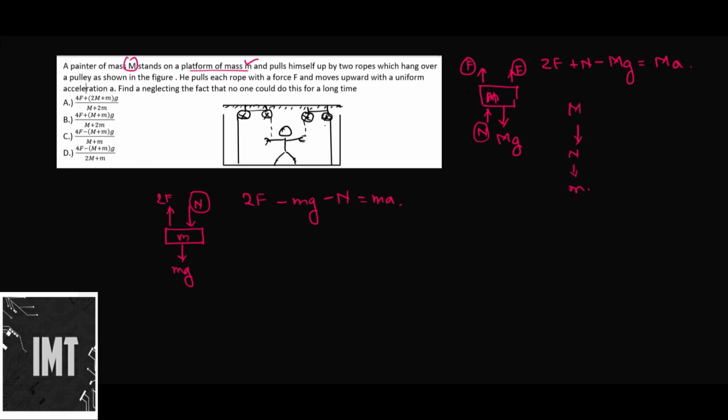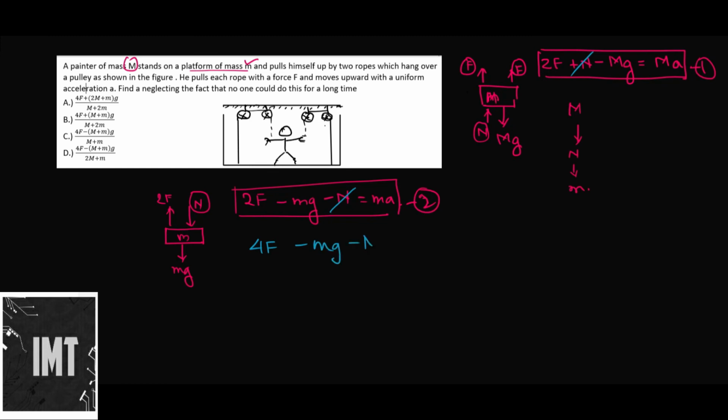Okay, so if we add up these two equations, equation 1 and equation 2, what do we get? So we get 4F. Minus N gets cancelled with plus N. We have here minus mg minus Mg equal to Ma plus ma.